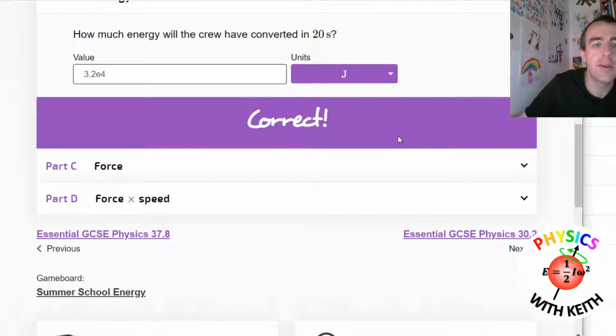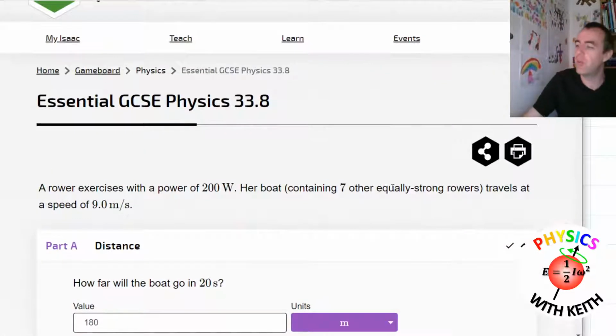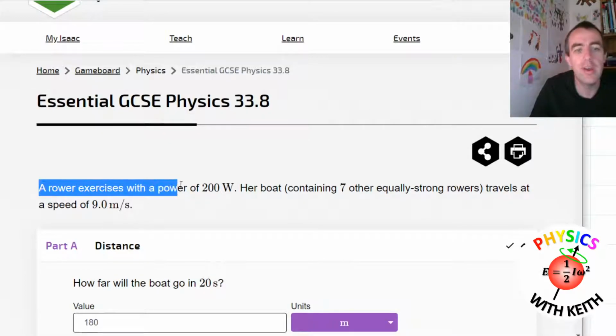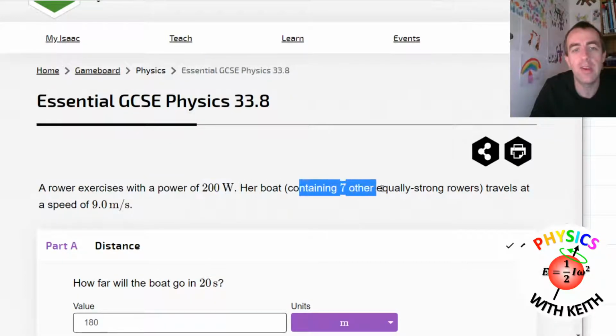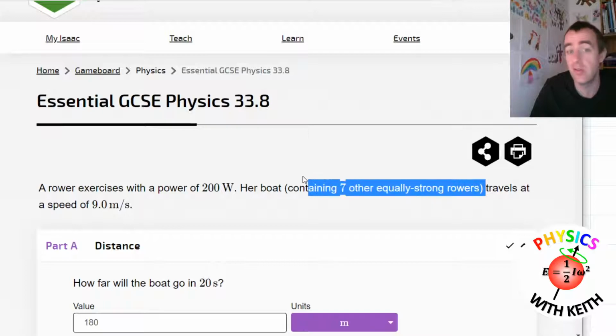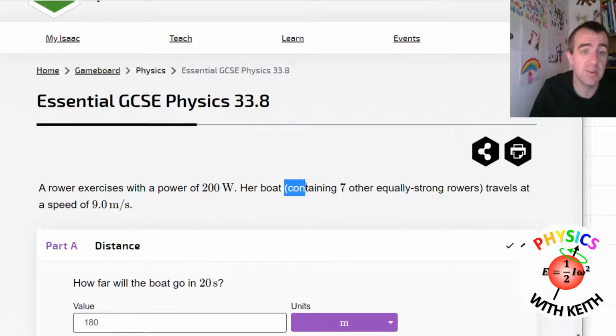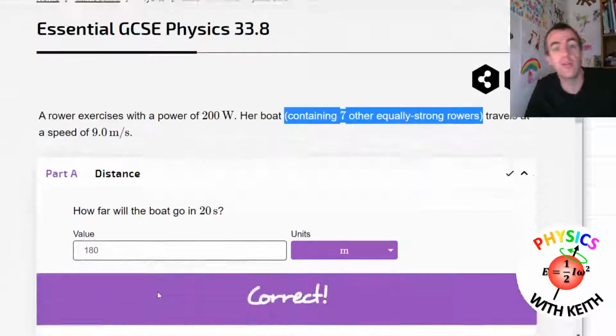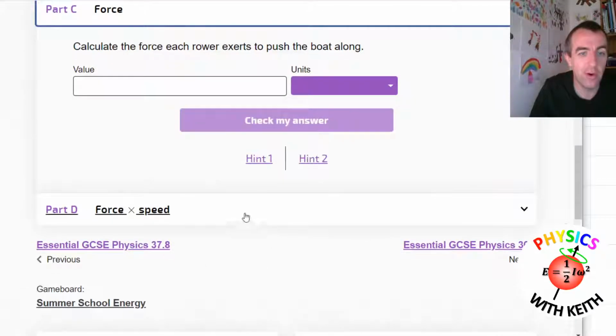And there we go. Okay, so what have we learned from that debacle? Read the question carefully. A rower exercises with a boat containing 7 other equally strong rowers. It's all there. It's in the question. I just didn't read it. And may God have mercy on my soul. I moan at students all the time for that. Okay, force. Let's move on.